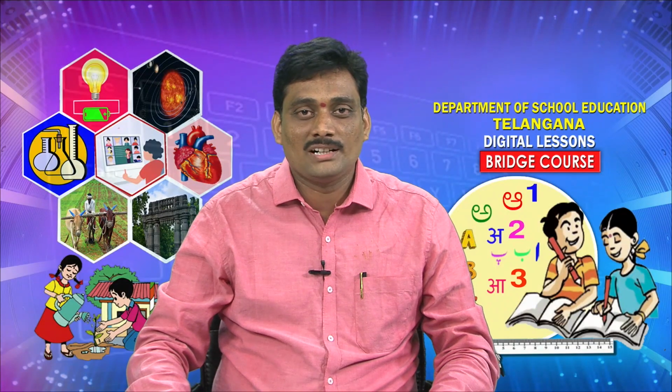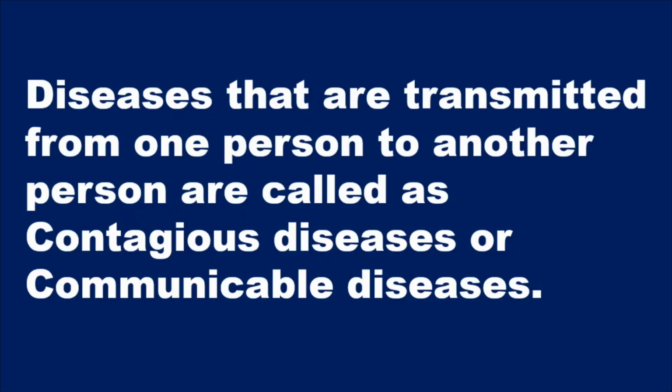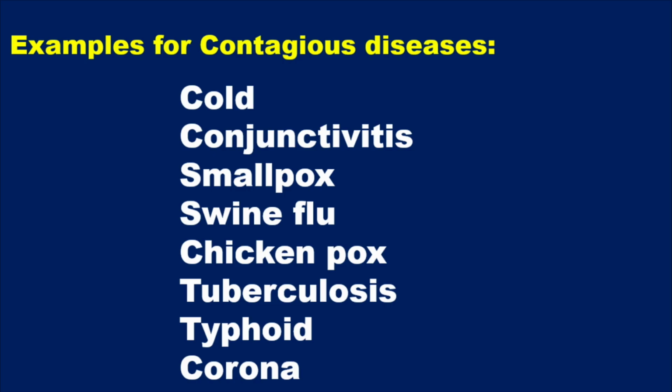The diseases which transfer from one person to another person are called contagious diseases or communicable diseases. Examples for contagious diseases are cold, conjunctivitis, smallpox, swine flu, chickenpox, tuberculosis, typhoid and corona.